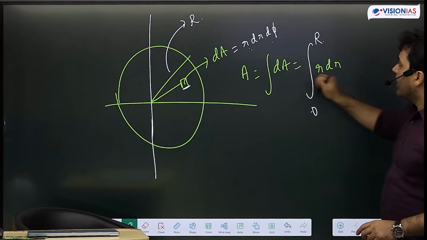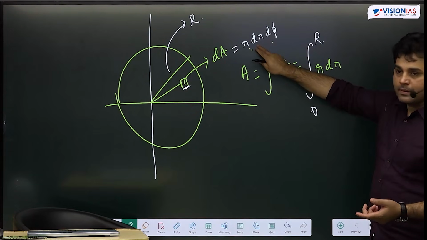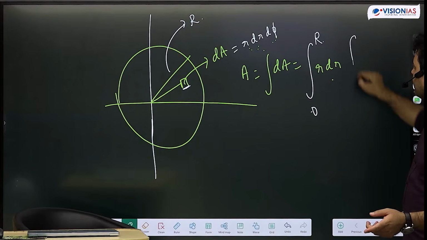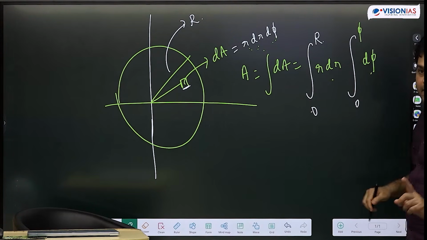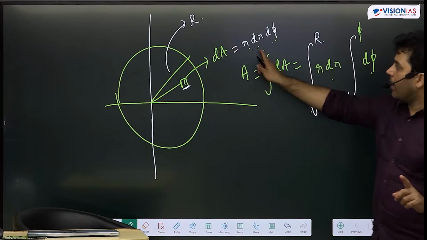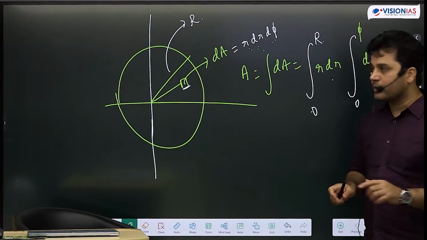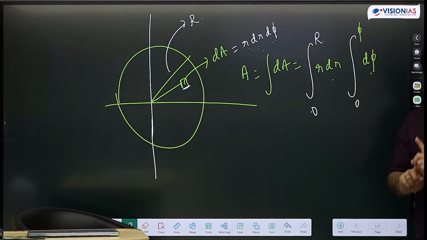And remember, r and phi are not dependent upon each other. So this will be a double integration. I have two variables here. r dr and 0 to phi d phi. I can easily separate it because r and phi are two independent variables. If they were not independent, I would not be able to separate it, and I would have to interchange r and phi and write it.